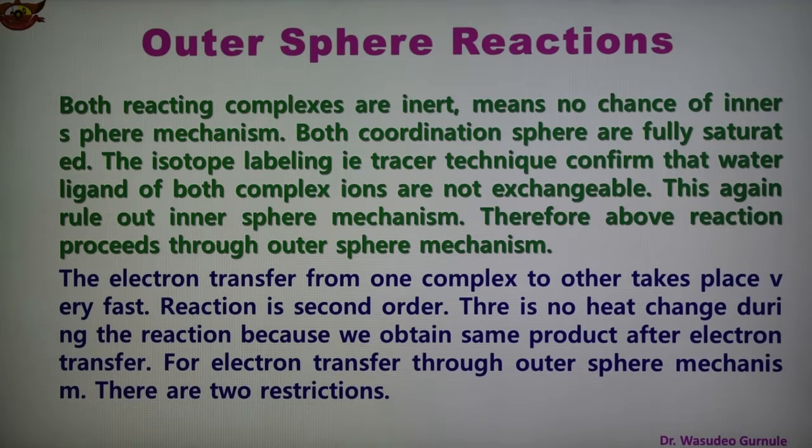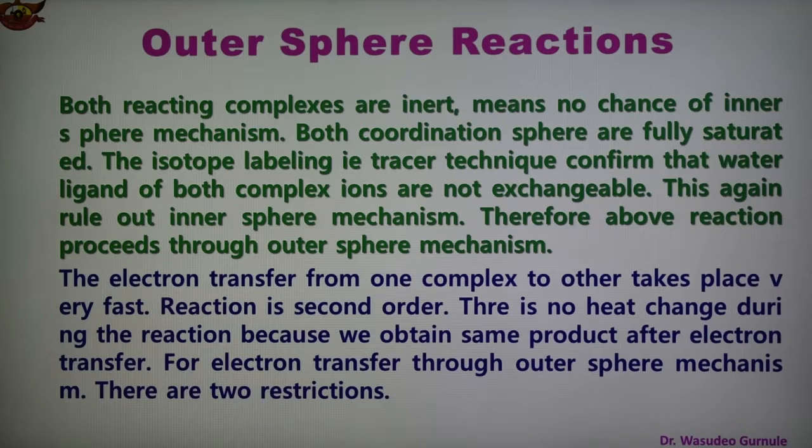The electron transfer from one complex to the other takes place very fast, and the reaction is a second order reaction, and there is no heat change during the reaction because we obtain the same product after electron transfer.